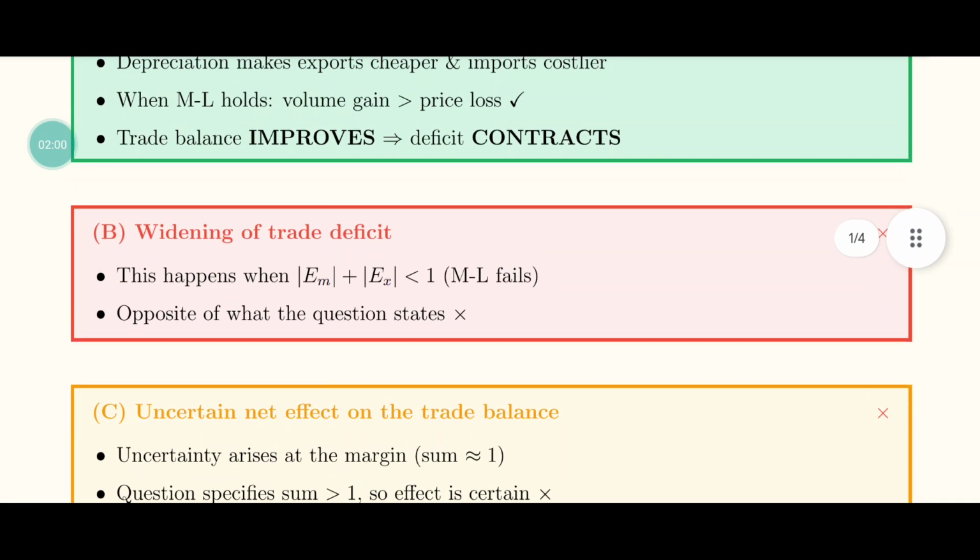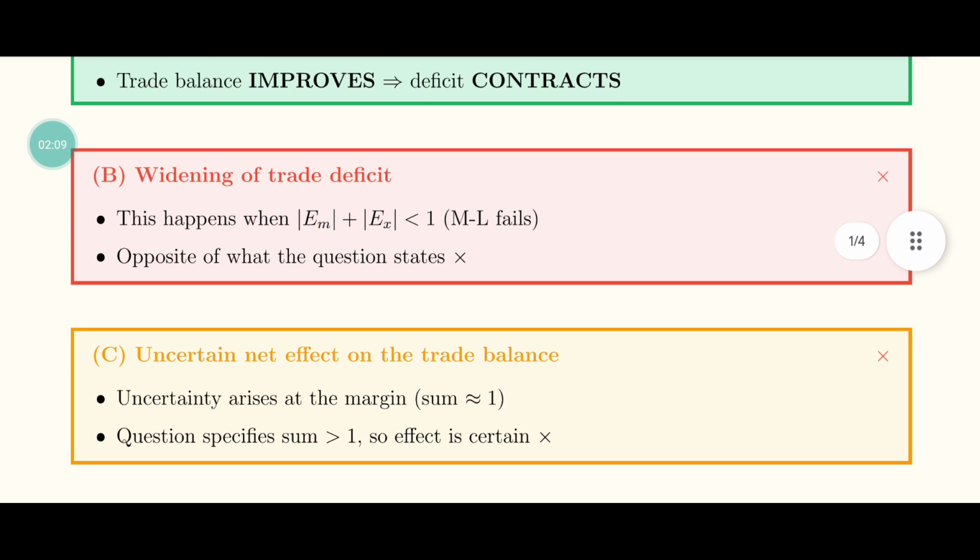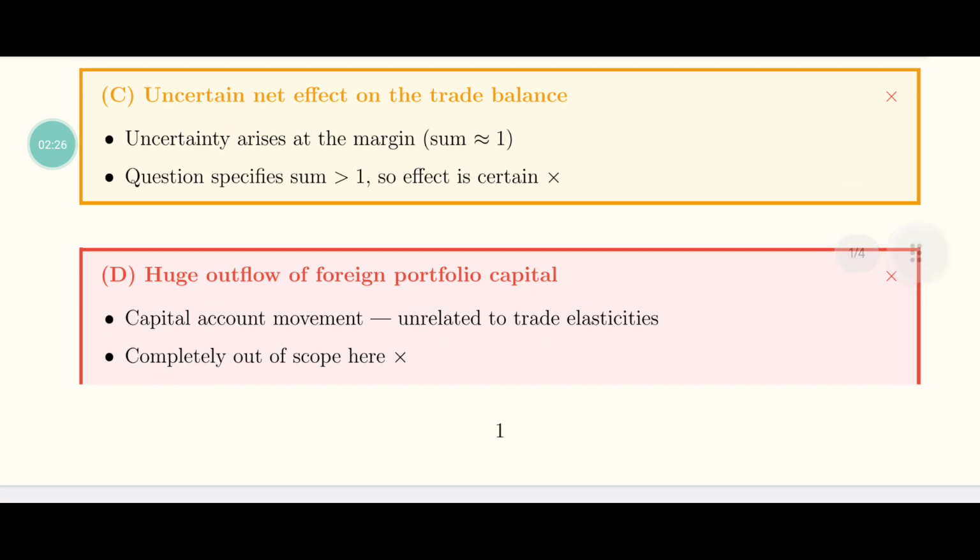These are the explanations of the other options. Widening of trade deficit, it happens when export plus import is less than 1. Uncertain net effect on trade balance, so uncertainty arises at the margin, when the sum is exactly equal to 1, and it is specifically greater than 1, so the effect is certain, that's why it is incorrect. Huge outflow of foreign portfolio capital, so capital account movement is unrelated to trade elasticity, so that's why this is completely out of scope related to the question, so this option is also incorrect.